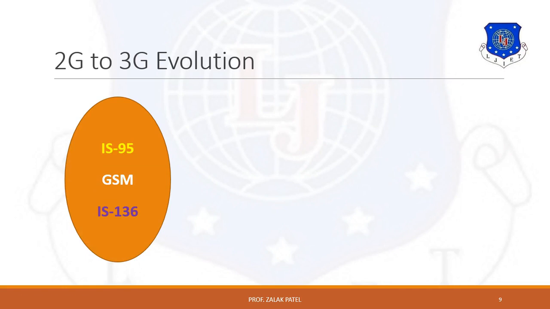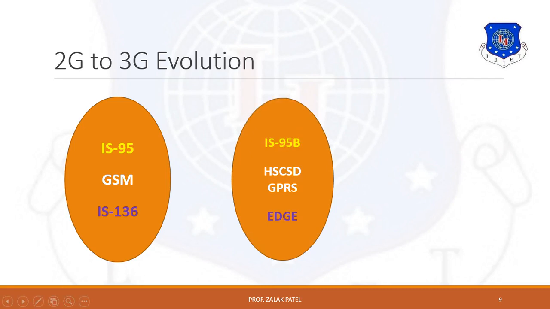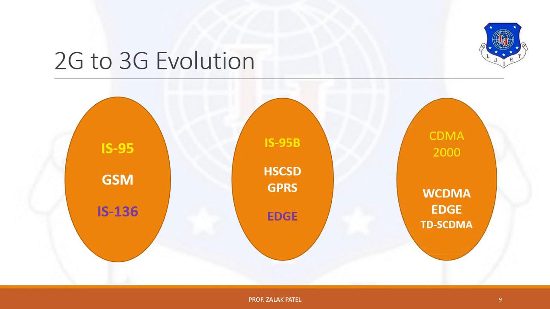Now we are moving towards 2G to 3G evolution. The 2G standards are IS-95, GSM, Global System for Mobile, and IS-136, Interim Standard 136. From 2G to 2.5G, the standards are IS-95B, HSCSD, high speed circuit switched data, GPRS, General Packet Radio Service, and EDGE, Enhanced Data rate for GSM Evolution.